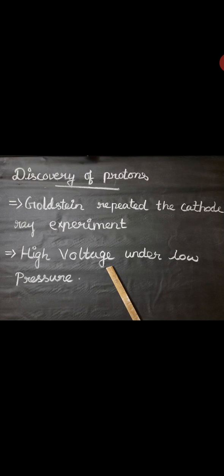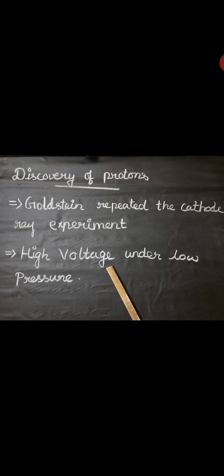Next we can see the properties of anode rays. All these properties are very important: cathode rays, anode rays and neutrons, so learn carefully. Anode rays travel in a straight line, and they are made up of material particles. They are deflected by electric and magnetic fields, towards the negatively charged plate, so they consist of positively charged particles.